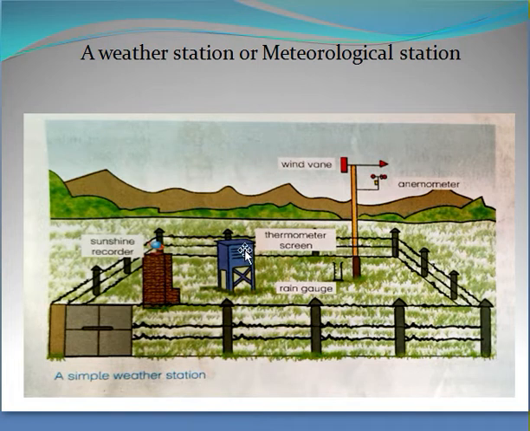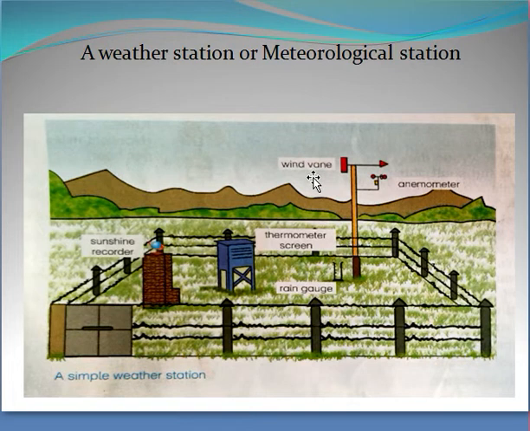The picture you can see is a picture of a simple weather station. Here instruments are kept to measure and record weather. Children, you can see here some instruments to measure different weather conditions.